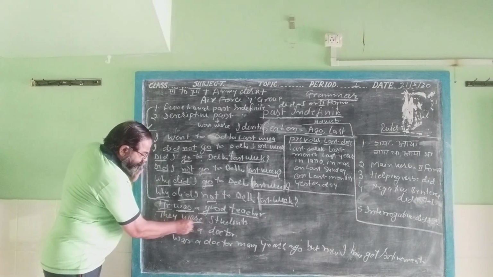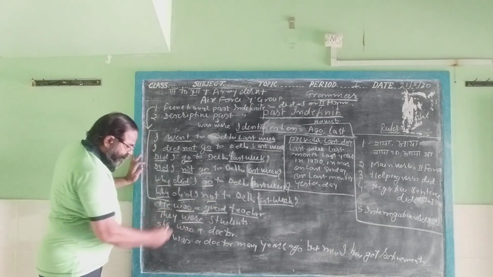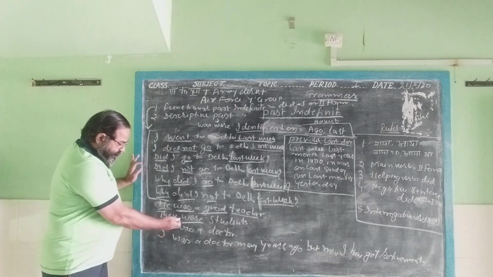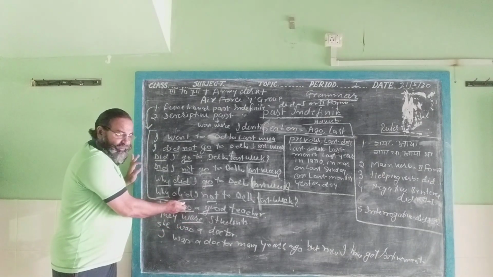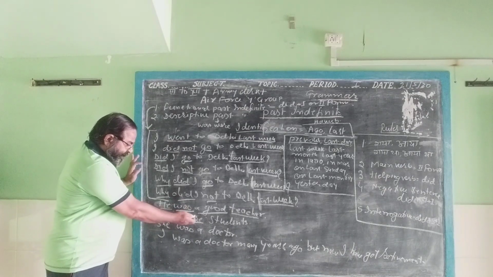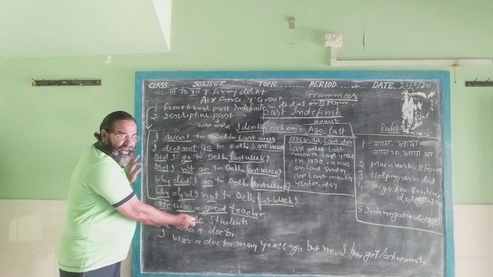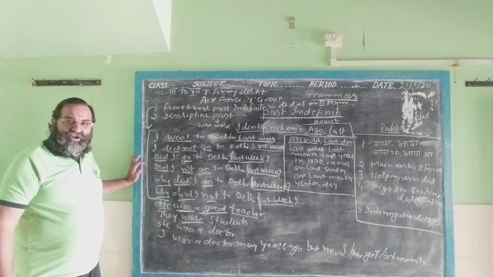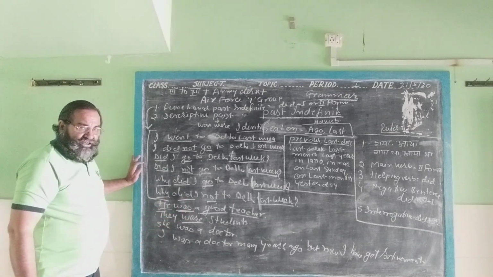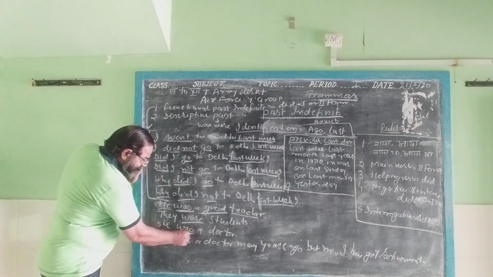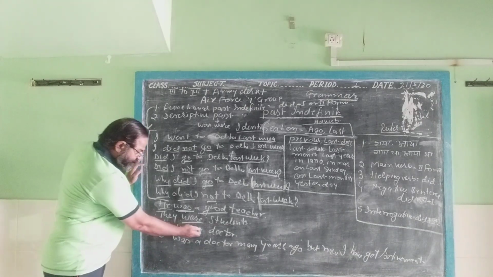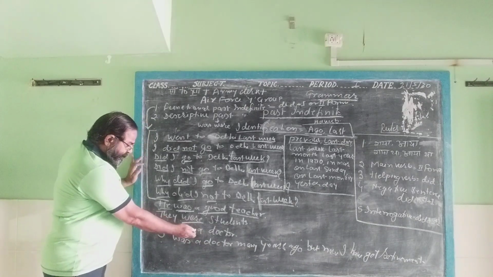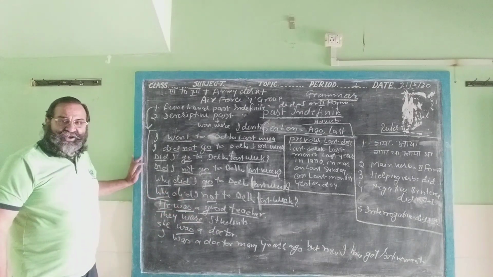They were students. Here we find the were. This is the plural linking verb. It is the singular linking verb. If the subject is plural, then the linking verb will also come as were. So they were students. She was a doctor. It means there is no main verb, hence it is called the descriptive sentence.